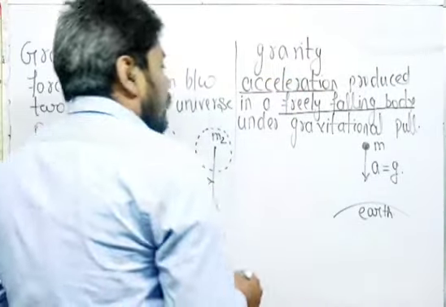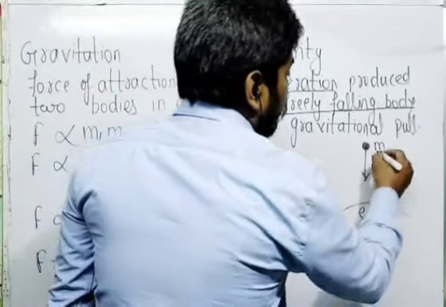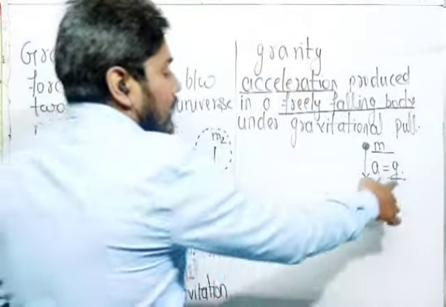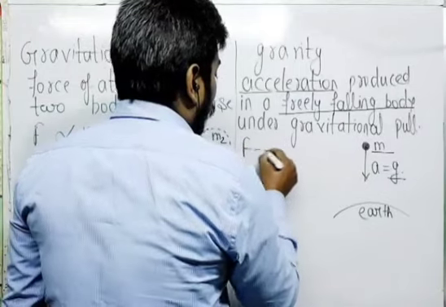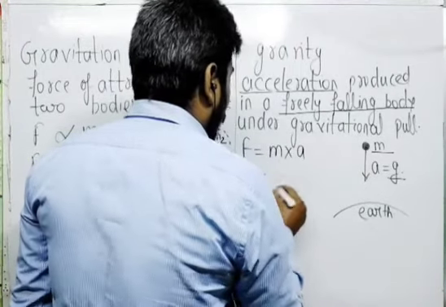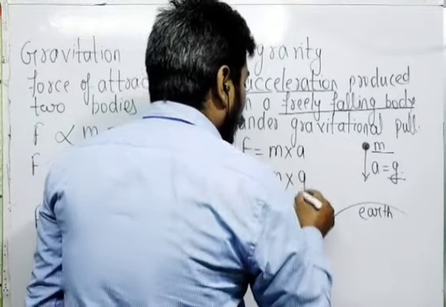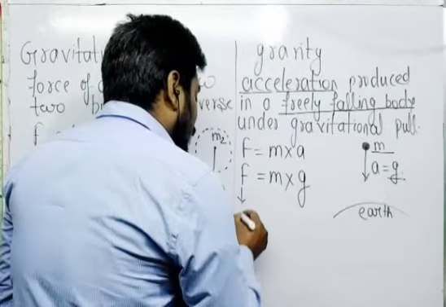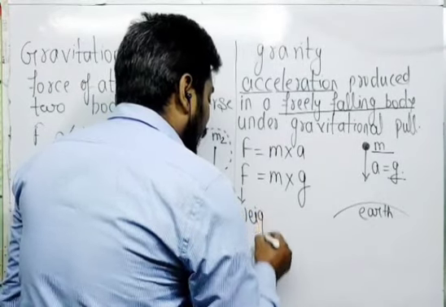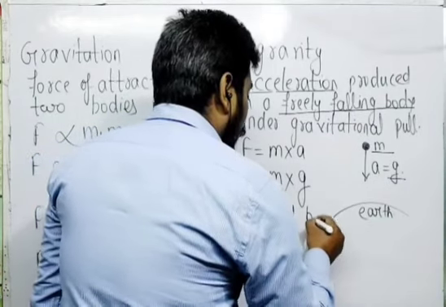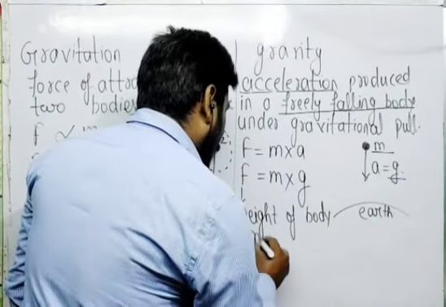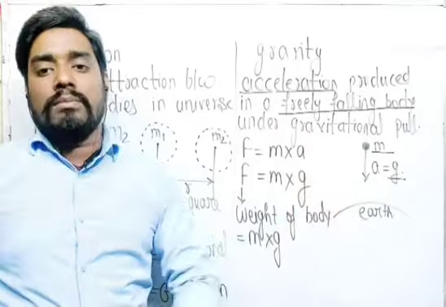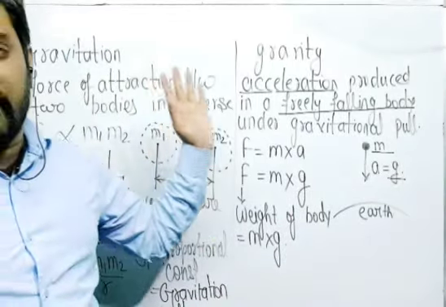Suppose there is a mass m having an acceleration under the gravitational pull, that is called g. In that case, the force is equal to what? Mass into acceleration. So for mass m of the body and acceleration g, force is equal to mass into gravity. This force is categorized as the weight of the body, which is equal to mass into gravity. So this is the basic difference between gravitation and gravity, because most of the students are very much confused about what gravity is.